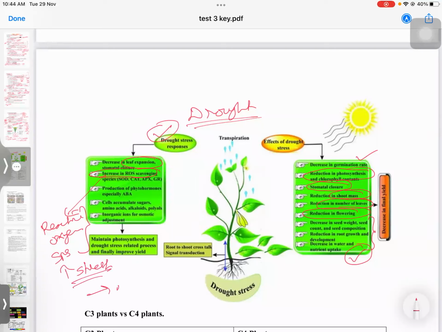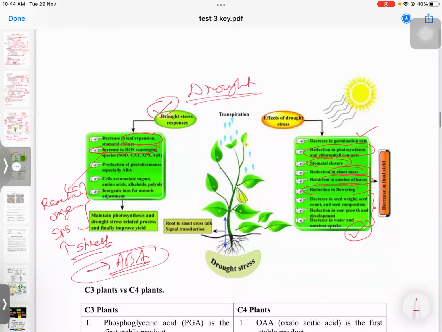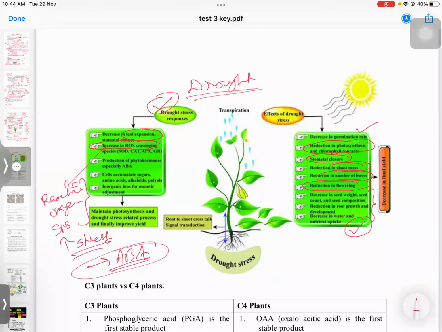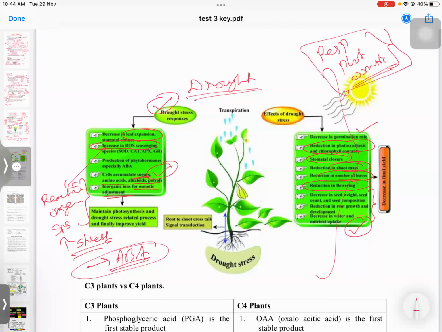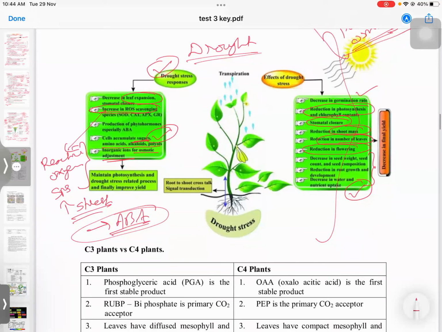There will also be ABA, abscisic acid, production, and cells will accumulate compounds like sugar, amino acids, alkaloids, polyols. There will be osmotic adjustment. So the whole process like respiration, photosynthesis, osmotic balance, all these things will be affected when the plant is under drought stress. Okay, so this is what it is.